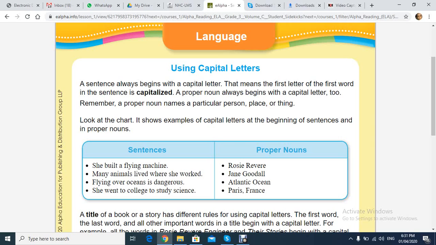Okay? What if we have a statement which is not an affirmative statement or a sentence? If we have, for example, a question. A question ends with a question mark, not with a full stop, not with a period. So if the sentence is an affirmative statement, we use a full stop. It ends with a full stop. If the sentence is a question, it ends with a question mark.